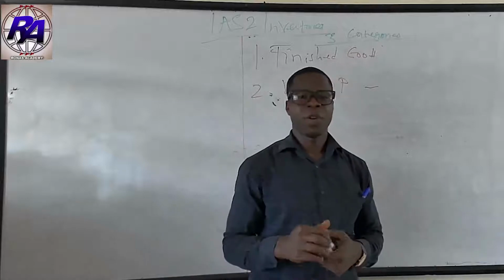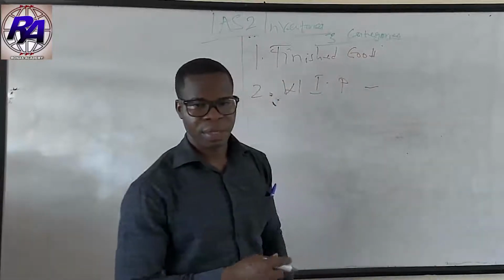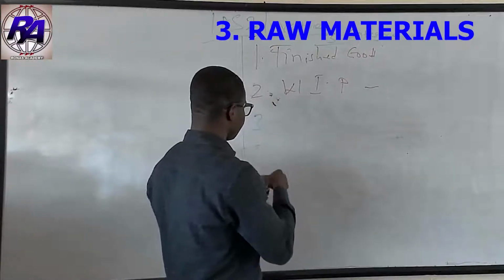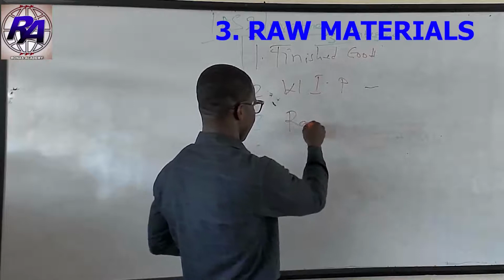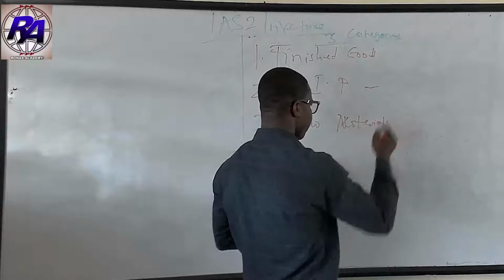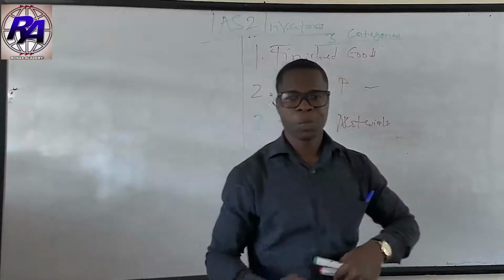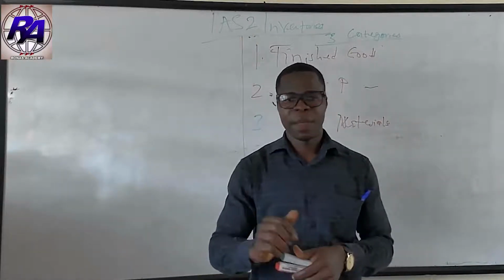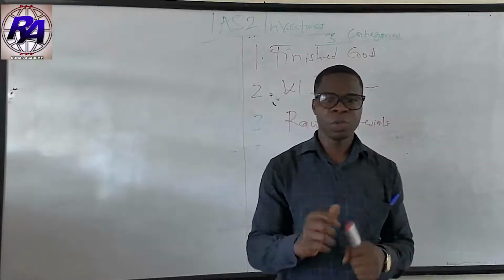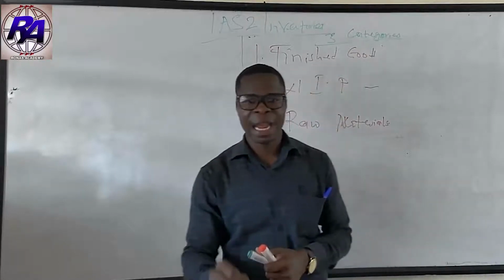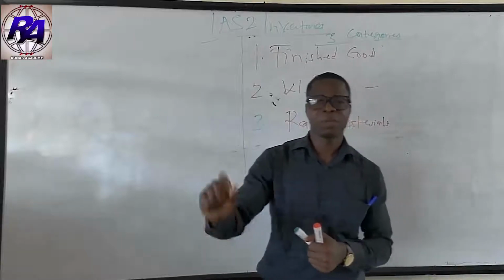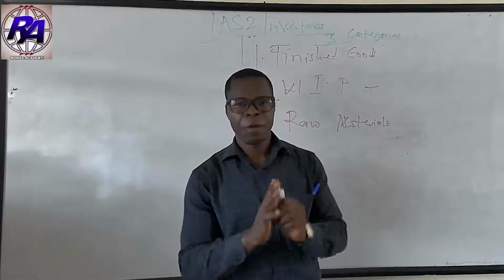The third category of inventories has to do with raw materials. Again, the entities that produce their own inventories and then sell them to their customers will require raw materials to produce those goods. Those raw materials that are needed for the production process, or that are used in the production process, are also a form of assets.